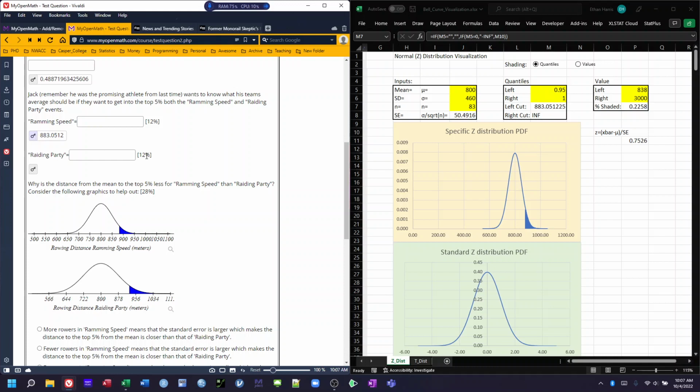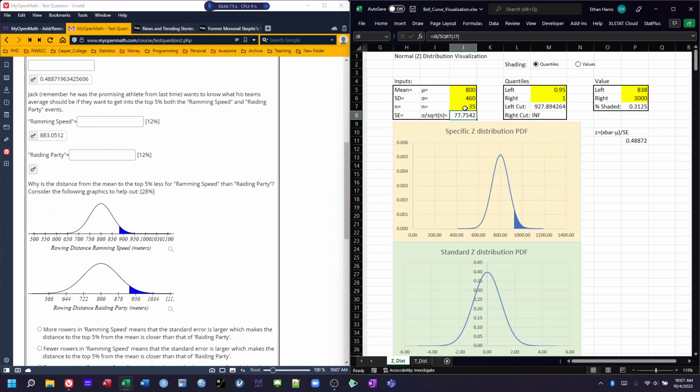Now, if we're talking about a smaller group, let's change our sample size and see what happens to our distribution. Remember, the central limit theorem says that as we get a bigger sample size, the distribution is going to become narrower and more normal. But let's look at a sample size of only 35. Look how much wider we are. The edges are at about 600 and 1100 over here.